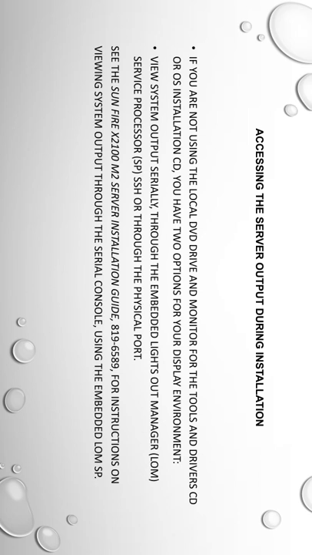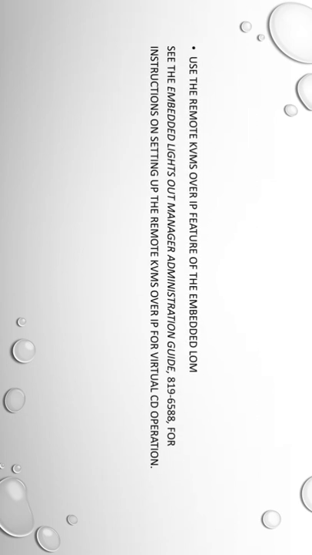View system output serially through the Embedded Lights Out Manager or LOM, Service Processor or SP, SSH, or through the physical port. Use the remote KVMS over IP feature of the embedded LOM.